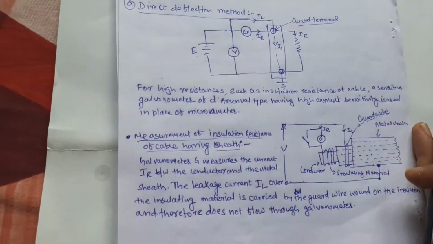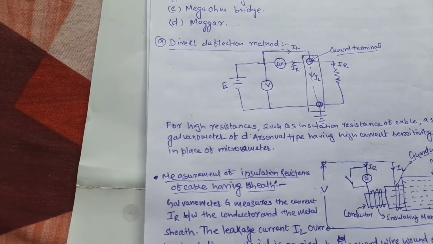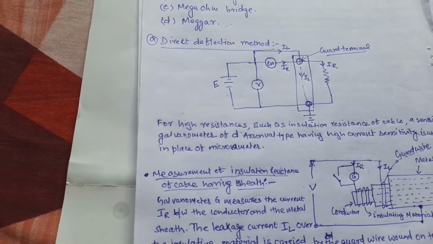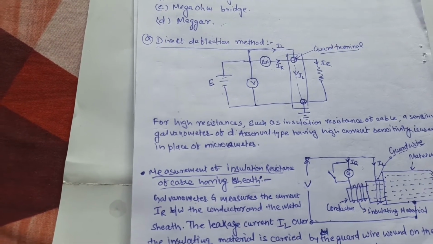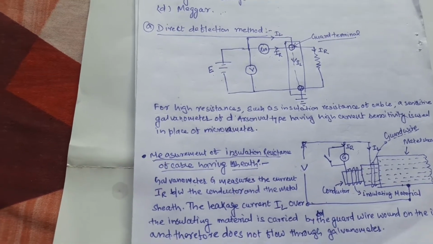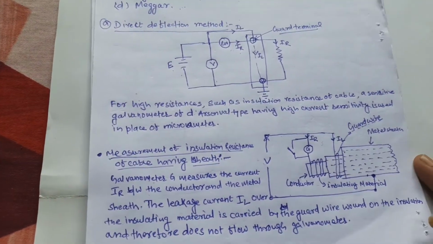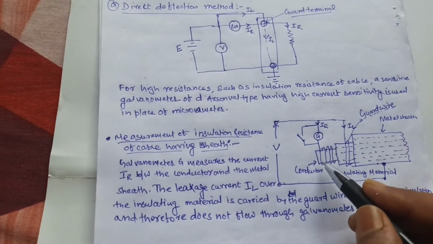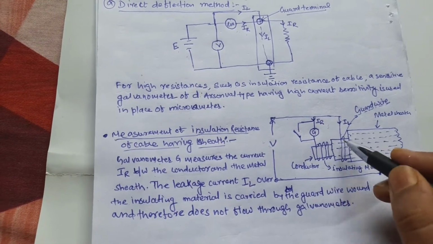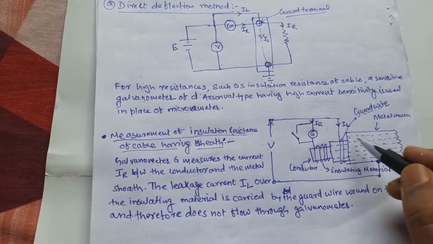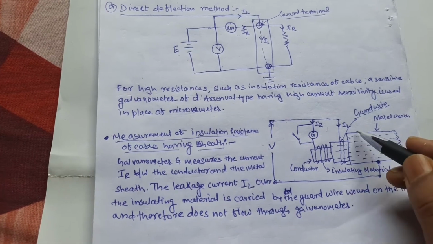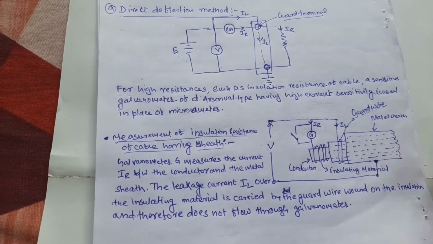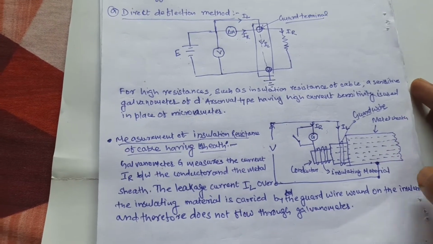For high resistance such as insulation resistance of cable, a sensitive galvanometer of D'Arsonval type having a high current sensitivity is used in place of the microammeter. So how do you measure the insulation resistance of a cable? Suppose this is the cable, this is the conducting material, this portion is the insulating material, and this is the metal sheath mainly used in the cable to avoid mechanical damage.